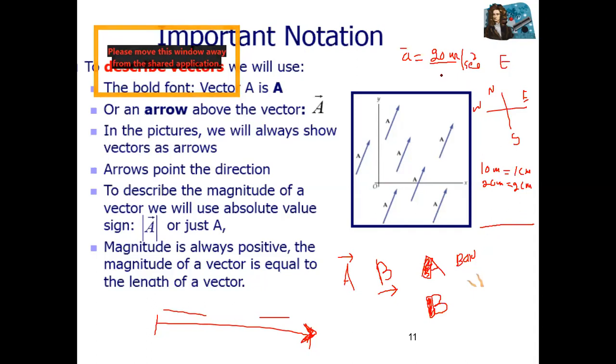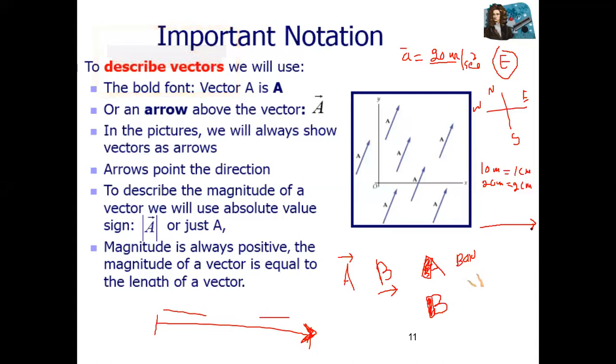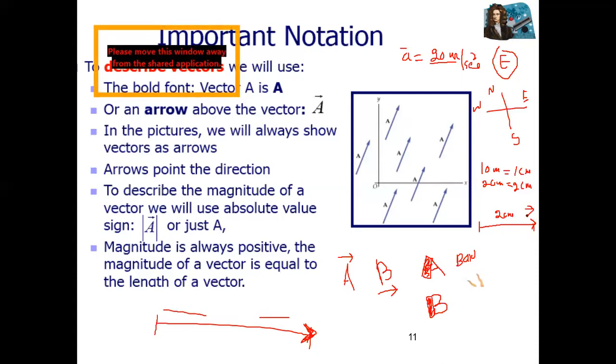The acceleration is 20 meters per second toward east, so toward east you draw an arrowhead. The arrowhead shows the direction, and the length of the arrow shows the magnitude. This will be 2 centimeters, in the direction of east.